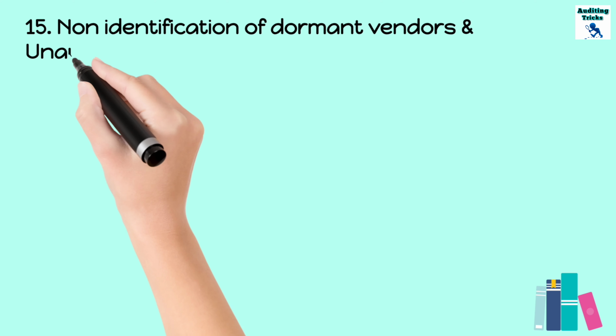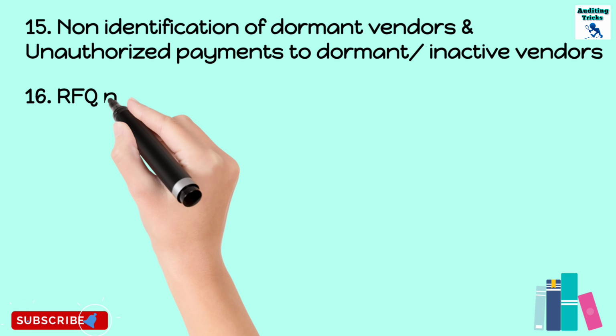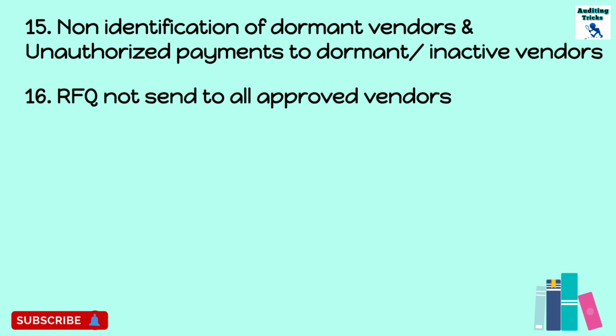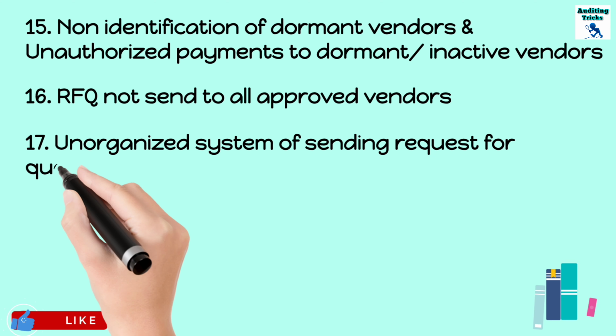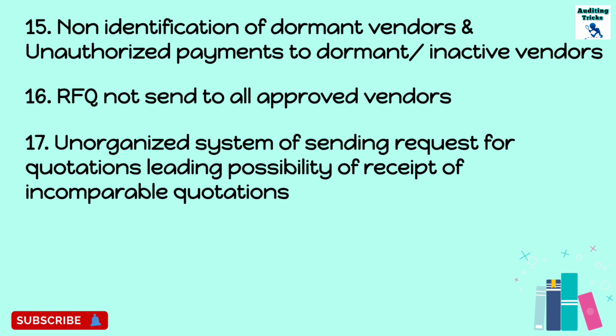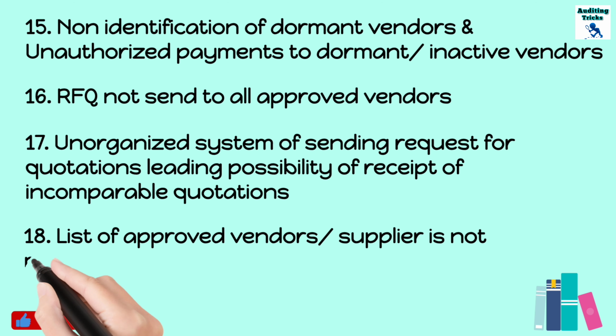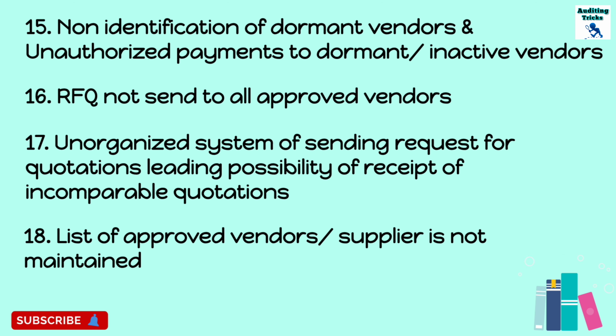15th is non-identification of dormant vendors and unauthorized payment to these dormant or inactive vendors. 16th is RFQ not sent to all the approved vendors. 17th is unorganized system of sending request for quotation, leading to possibility of receipt of incomparable quotations. 18th is list of approved vendors or suppliers is not maintained.